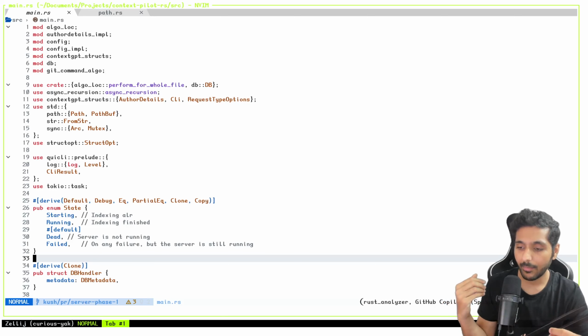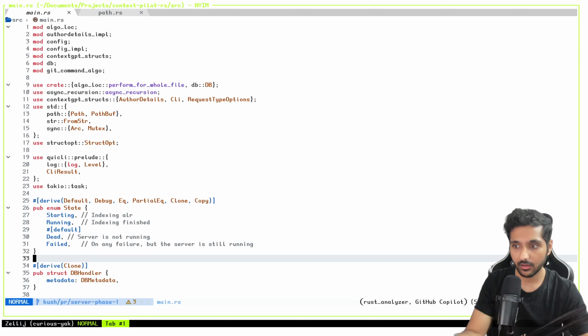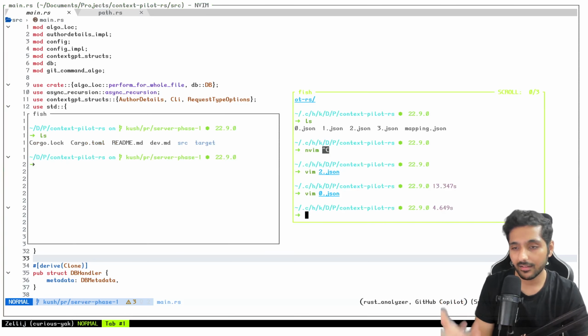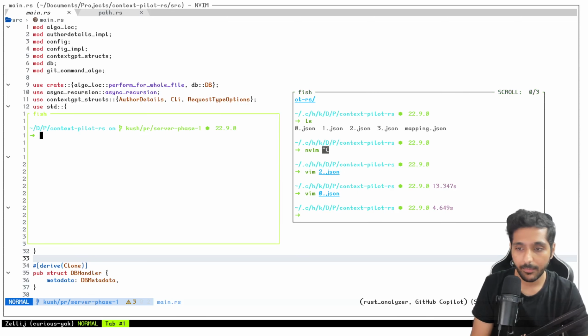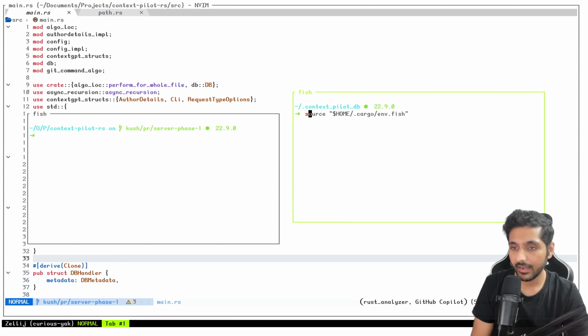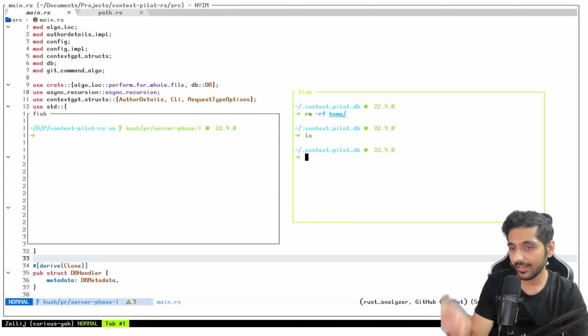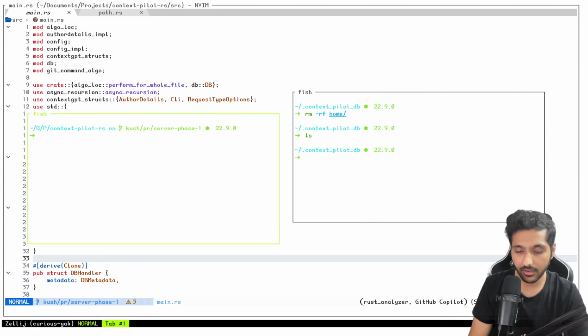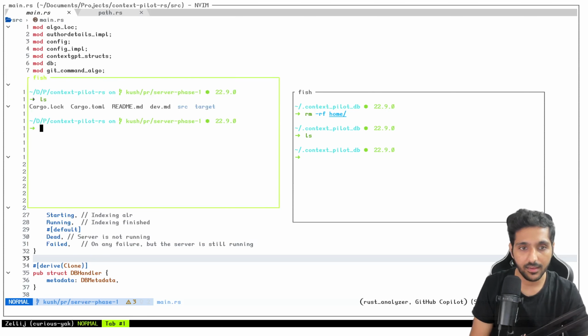In my opinion, the scenario is this: when I launch a server, what does the server do? It indexes all the files in a given folder. Let me actually show you the demo, it will be better. Let's go to Context Pilot DB and delete this home folder. This is the main folder where the whole files and database and everything is stored.